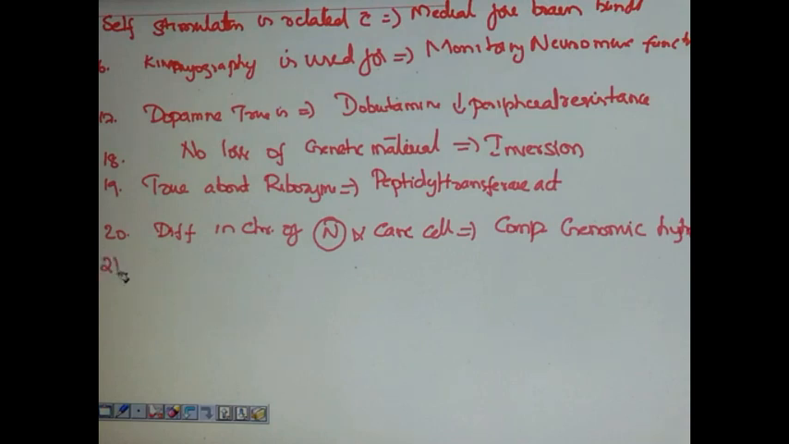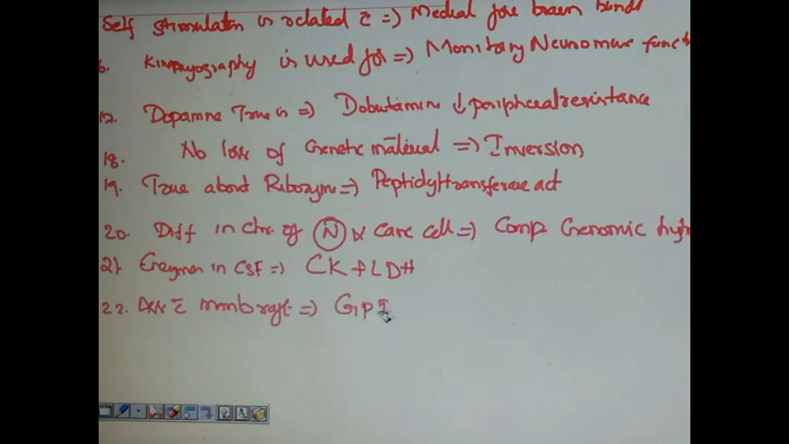Next is another important question, probable APPG question. Enzymes found in CSF. Answer is creatine kinase and LDH. Frequently asked question. Next question was following was associated with membrane graft. This is a new question. The answer was GPI anchored protein.